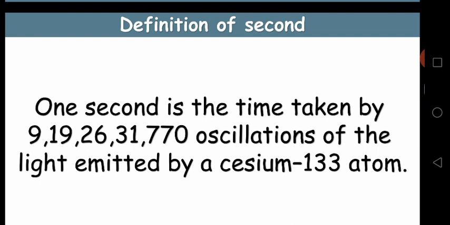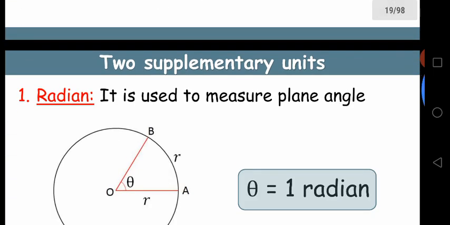Now coming to the definition of second. One second is the time taken by 9,192,631,770 oscillations of the light emitted by a cesium-133 atom. This is the basic definition of a second.